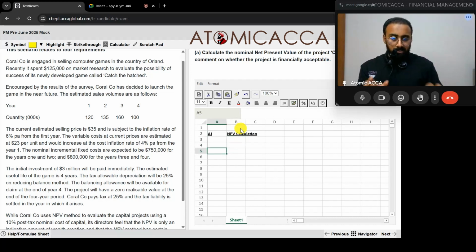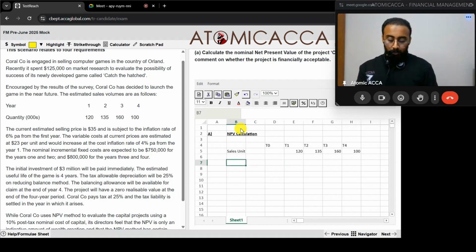We're going to utilize this left side for our particulars, like the titles. We're going to have the time periods: T0, T1, T2, T3, and T4. We'll not have T5 because it's only this much. We're going to use the sales units at the top because you have to multiply everything. So in the first year it's 120, next year it's 135, after that it's 160, and we have 100 over here. Now, what were the numbers we had? We had sales, we had variable cost, then we had fixed cost.